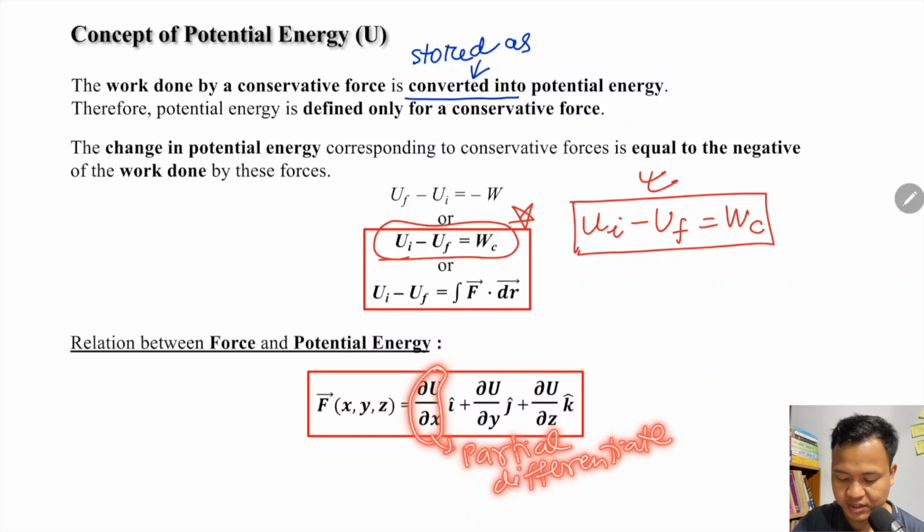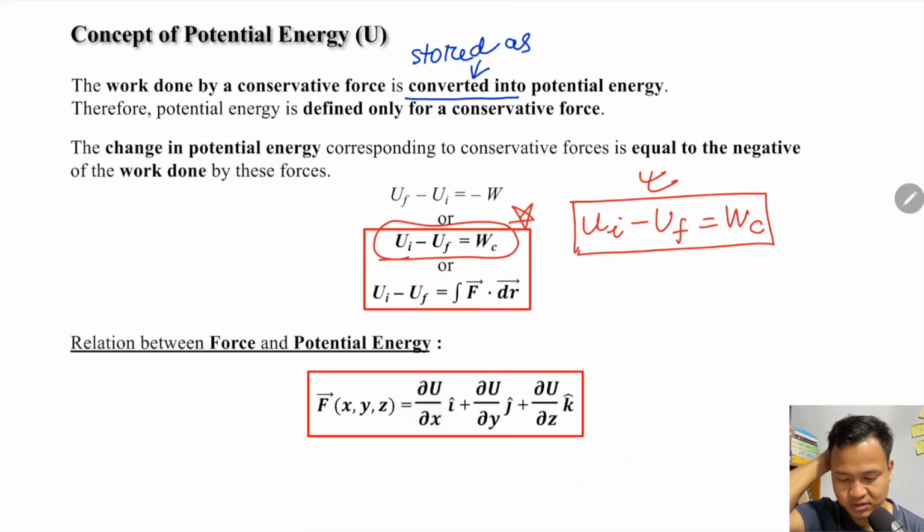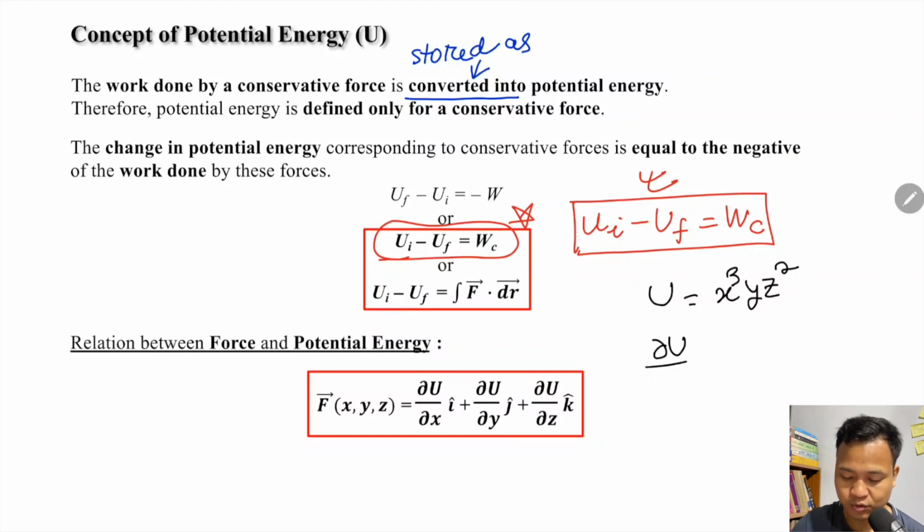Let's understand partial differentiation. Suppose you're given a function U equals some function, say x cube y z squared. Then dou U by dou x means that x is the variable, while y and z are treated as constants. So only x is a variable.